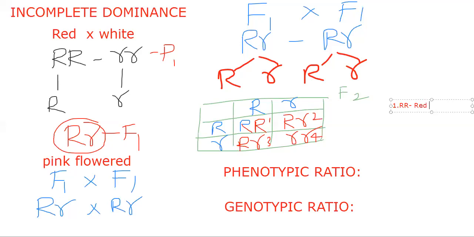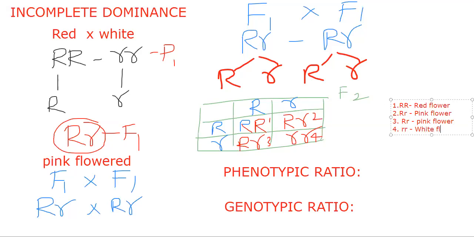That is a red flowered plant. Next, the second one, capital R, small r. What is that? Pink flower. Very good. Next, in the third box, capital R, small r. Pink flower. Then in the fourth box, what's that? White flower.